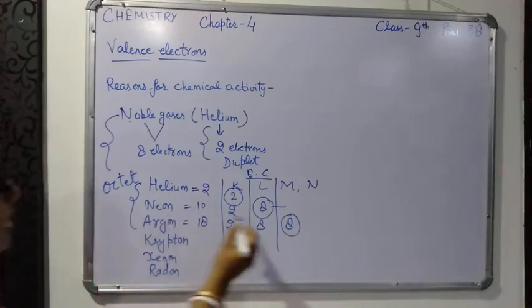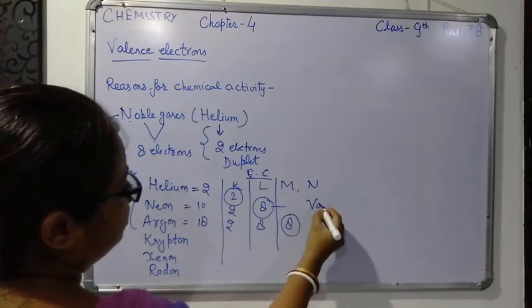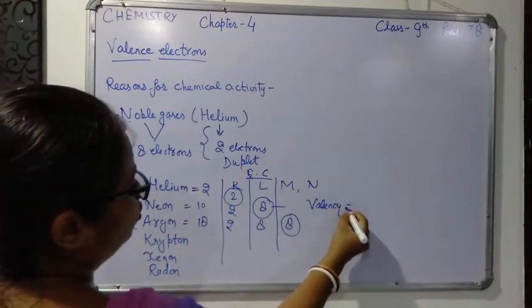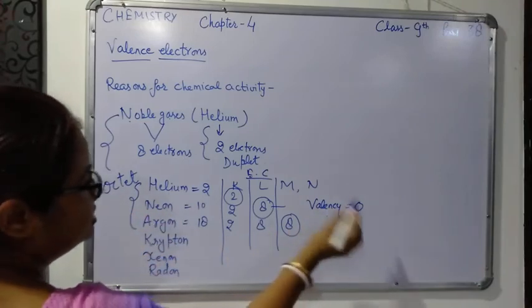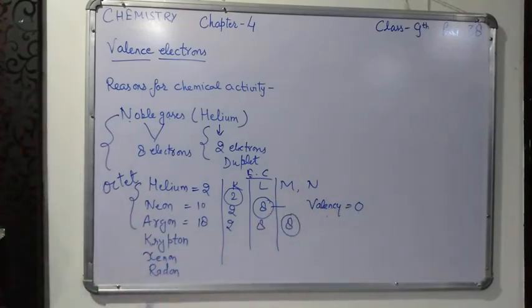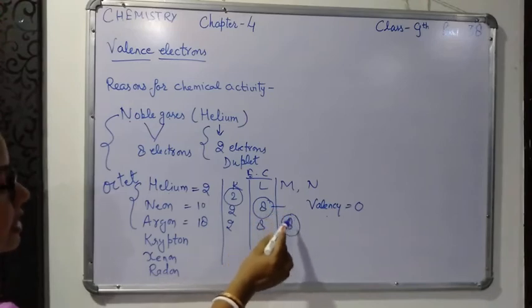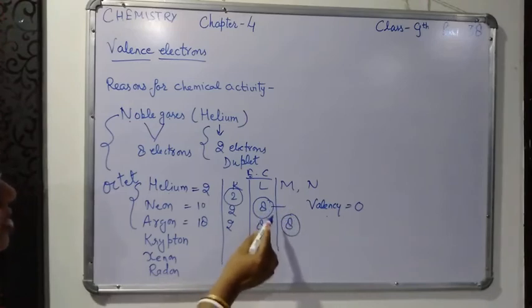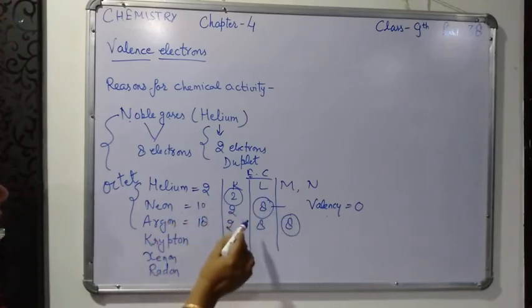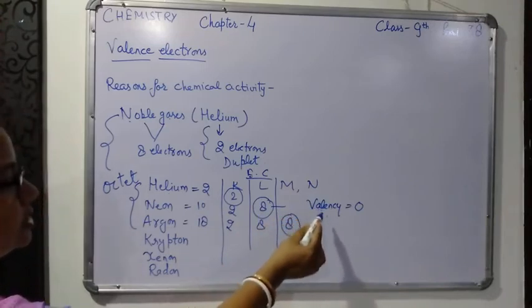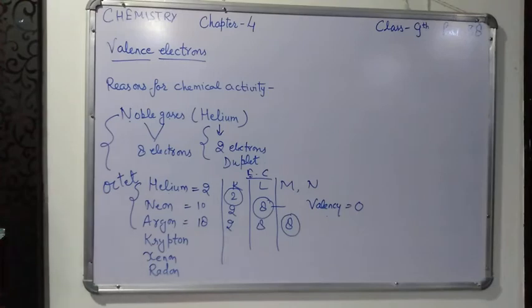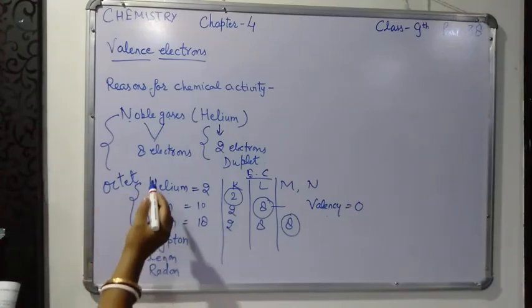So that is why their combining capacity is 0. That is why the valency of all the noble gases is 0, because their outermost shell is already filled with 8 electrons. That is why they are not taking part in any chemical reaction, and their combining capacity or valency is 0. So this is about all the noble gases, all the inert gases.